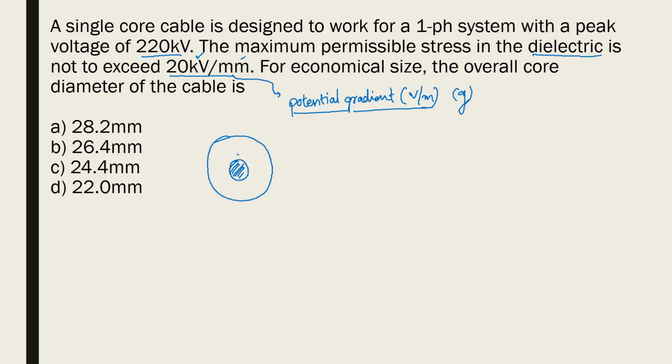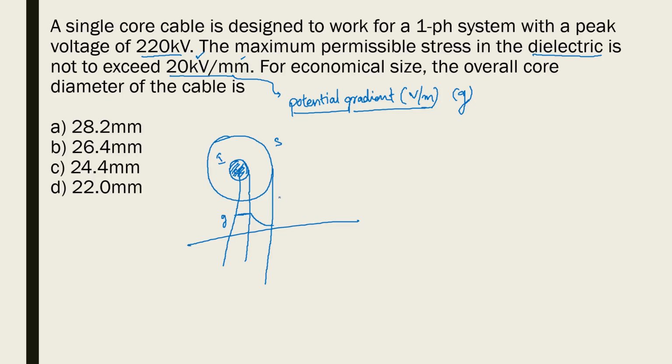This is the main conductor. Above the conductor you have a small layer of insulation. There is a thickness of insulation. Okay, so this is the core or conductor, and this is the insulation, and above the insulation there will be the sheath. So let us see how the potential gradient varies from the center of the core up to the sheath, or the total insulation thickness. If I make a graph like this, up to the radius of the conductor the potential gradient value remains the same. But once you leave the conductor, the potential gradient value slowly decreases in this way.